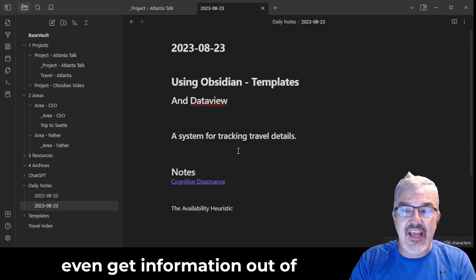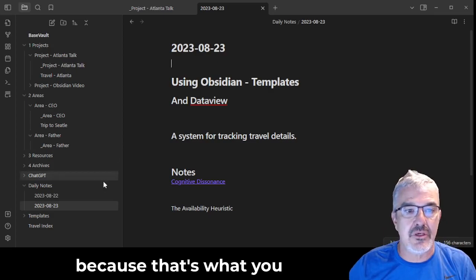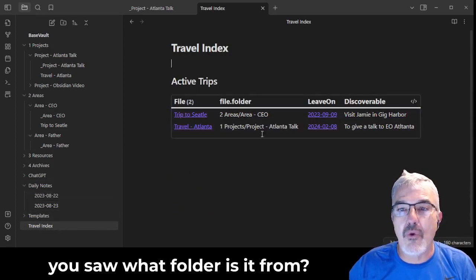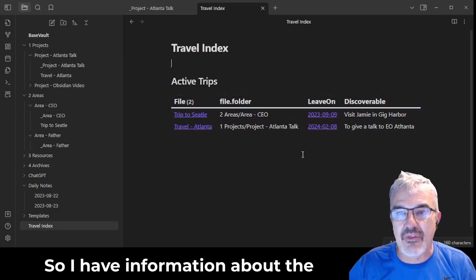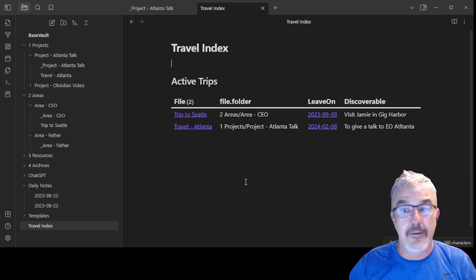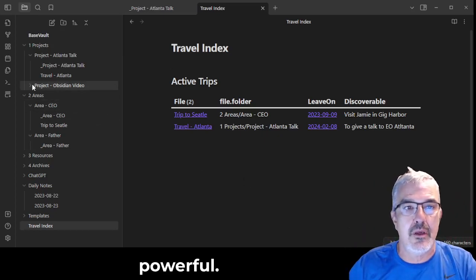And I can even get information out of those notes presented in that list, because that's what you saw in Travel Index. You saw the leave date. You saw, what folder is it from? So I have information about the file, information in the file, in this convenient list. Super, super powerful.